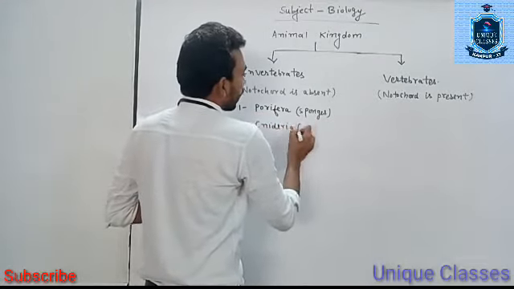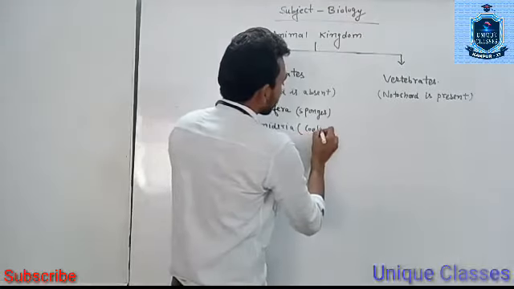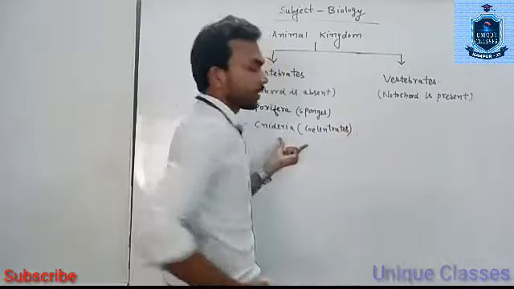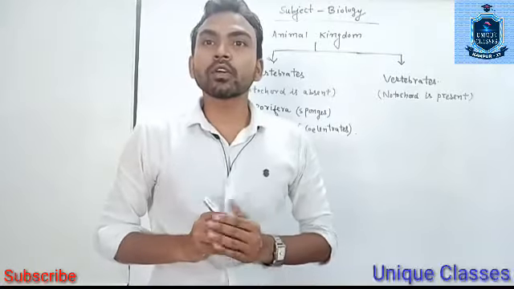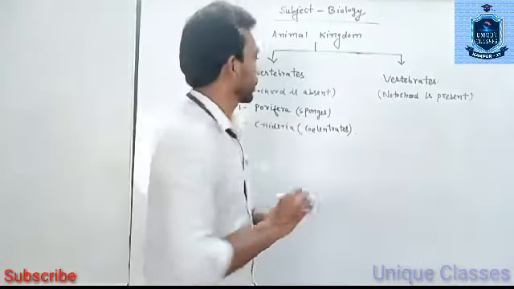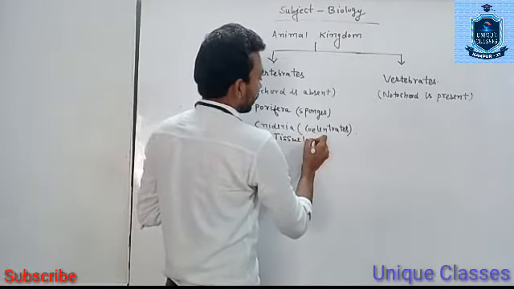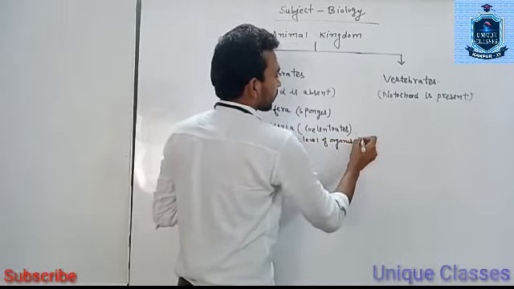Cnidaria are commonly called coelenterates. In this phylum, the tissue level of organization is found.